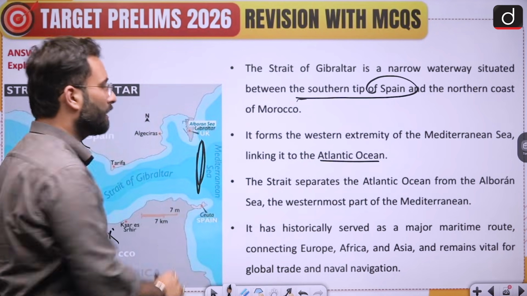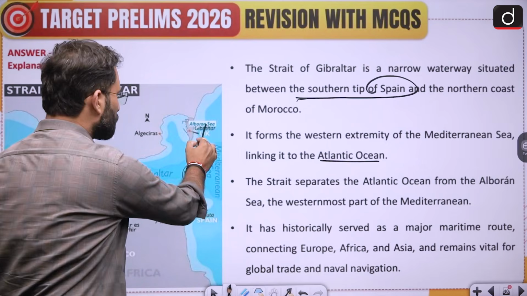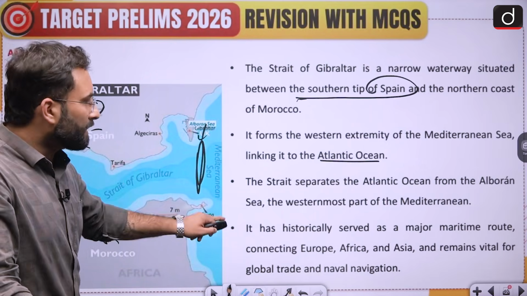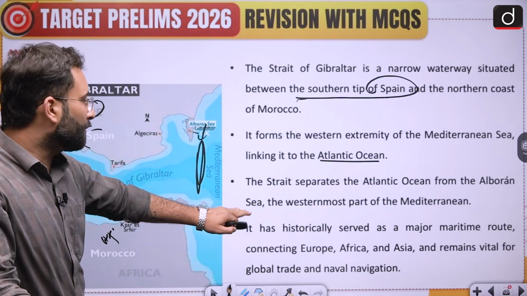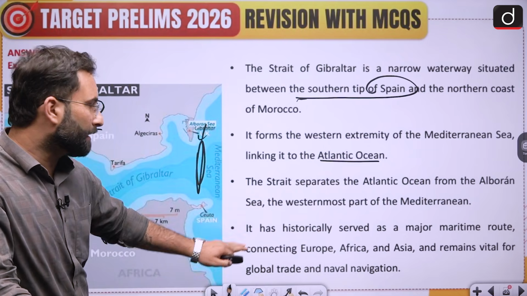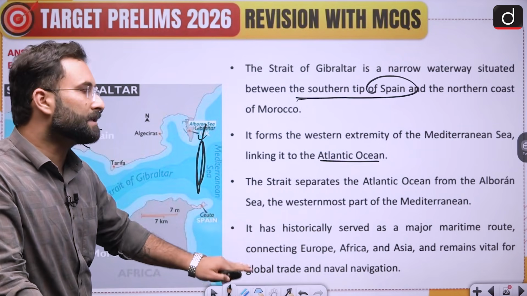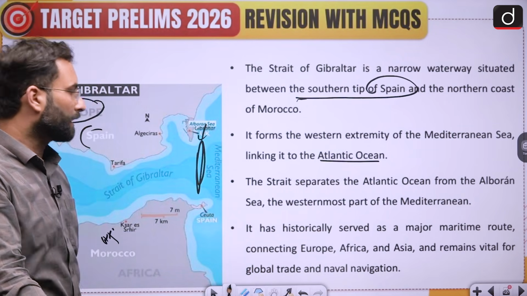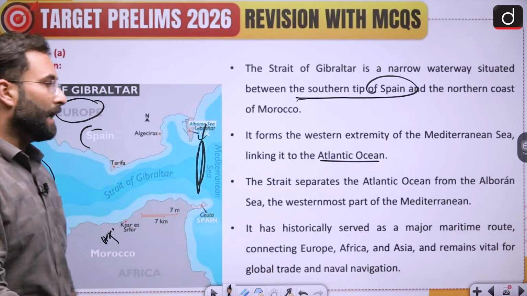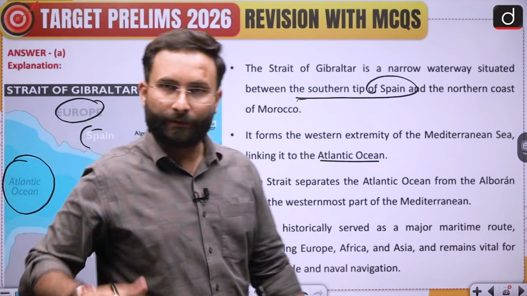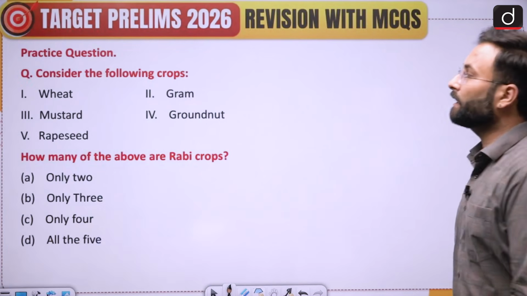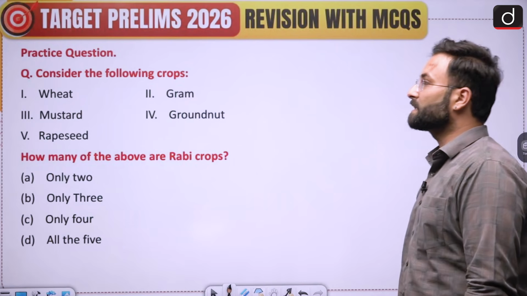This part is basically your Alboran Sea. This is given over here. The strait separates the Atlantic Ocean from the Alboran Sea, the westernmost part of the Mediterranean. It has historically served as a major maritime route connecting Europe, Africa and Asia, and remains vital for global trade even now. Okay. So this is about it, and in the end there is a practice question which is given.